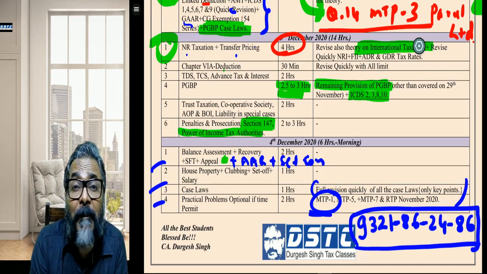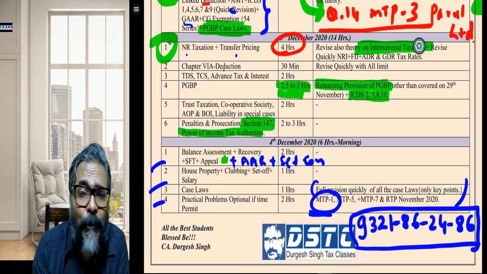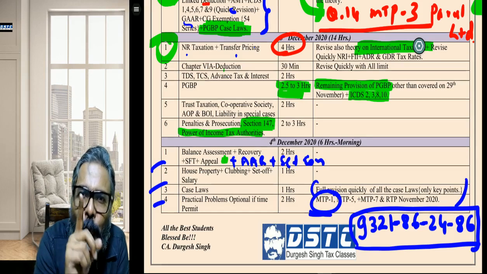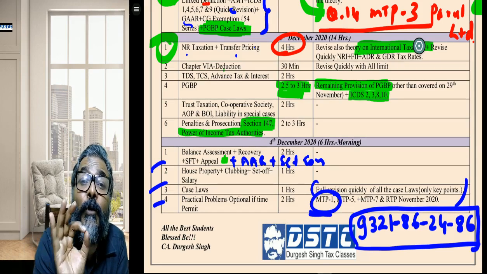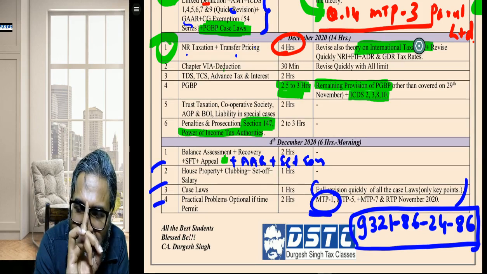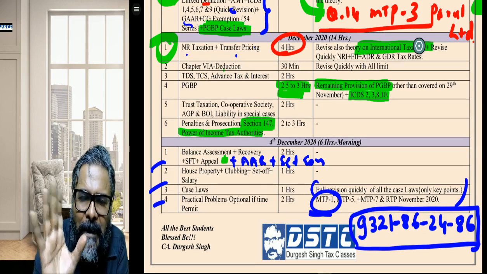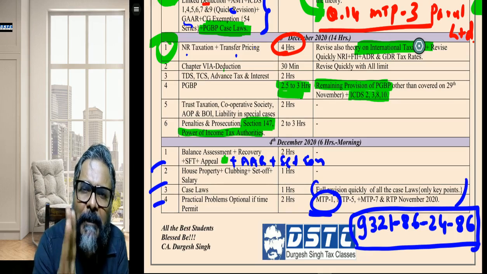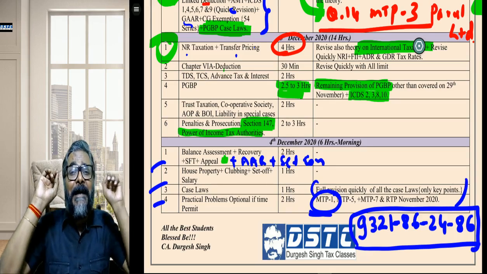It's up to whether the paper is tough or easy or average. It's up to that day. But if you do this, you are unstoppable. You will see through it. Take my advice, students. 30 marks, even if it's a blinder of a paper, a very tough paper, 30 marks is always manageable.